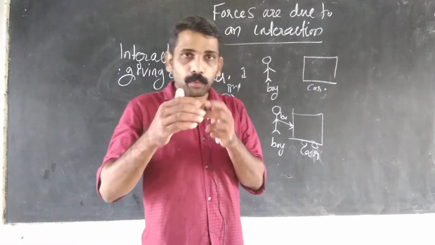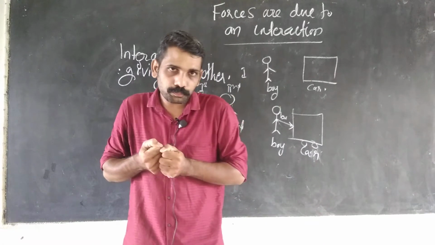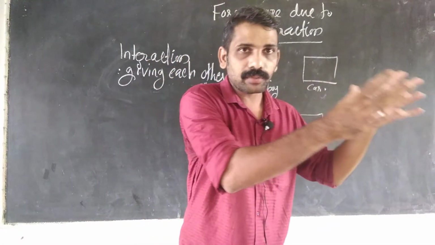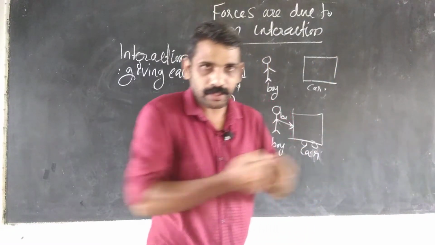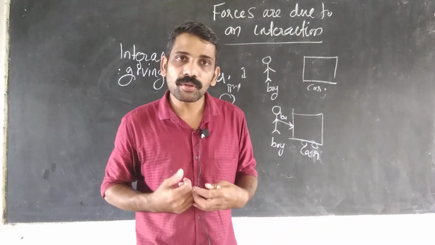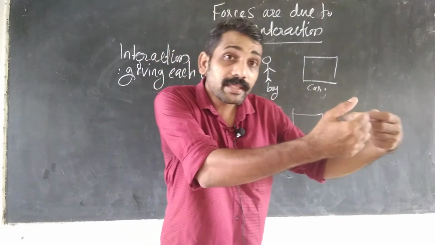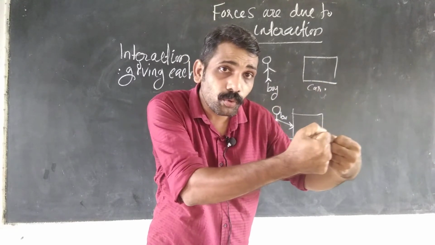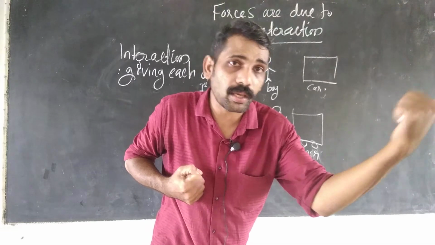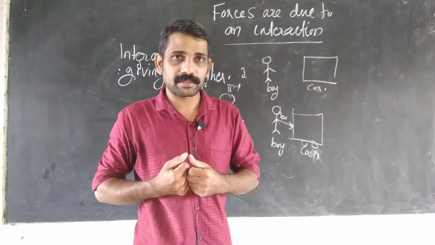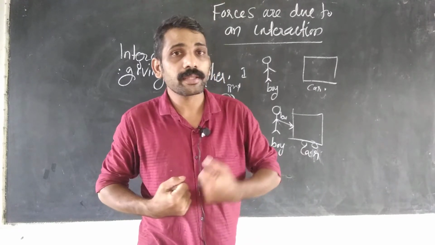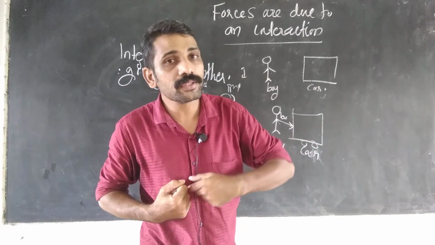Next case, a boy is pulling a cow. At the instant the cow is standing, the boy is pulling the cow. What will happen? The cow will also pull the boy. So the boy is pulling the cow. That means the boy is giving a force on the cow. At the same instant, the cow will also pull the boy. That means the cow is giving a force on the boy.